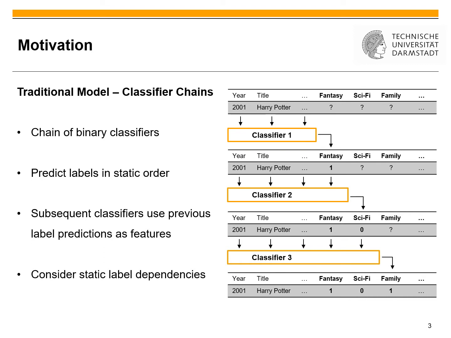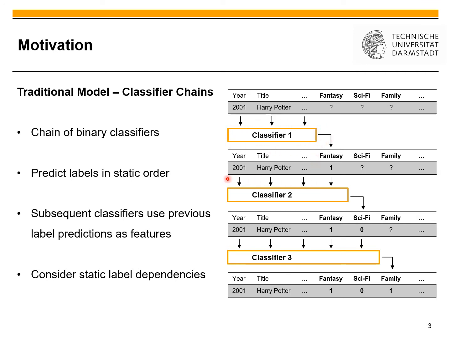Let's continue with our motivation for a dynamic chain approach. Therefore, we take a look at a traditional model, the classifier chains. This is basically a chain of classifiers. On the right hand side you can see how this works. The first model takes as inputs the original features from our dataset and has a task to predict only a single label, so this is a binary classifier.